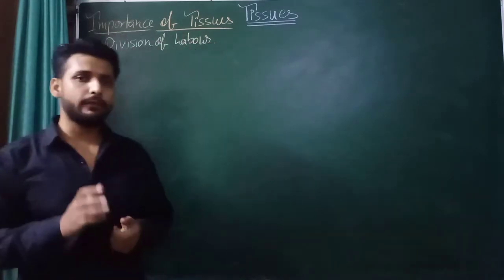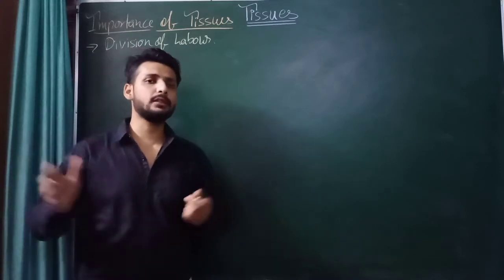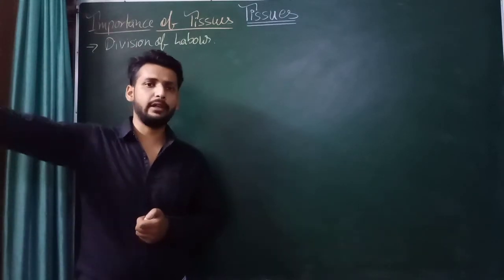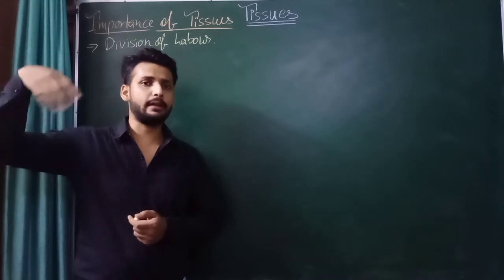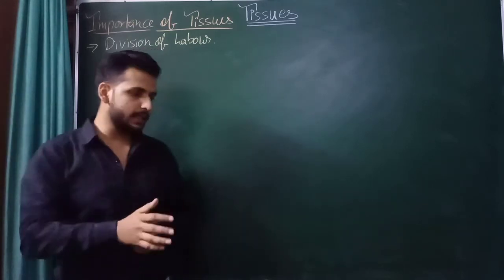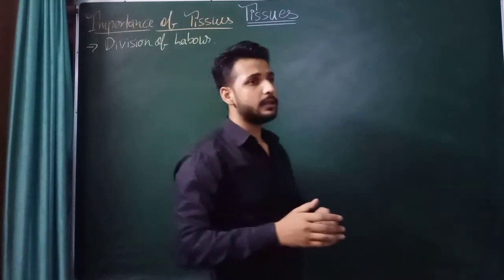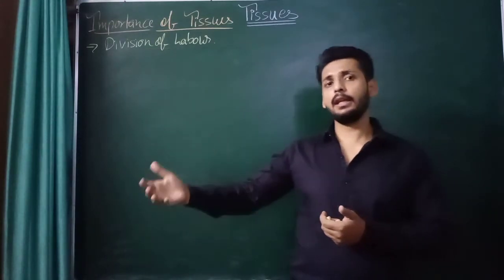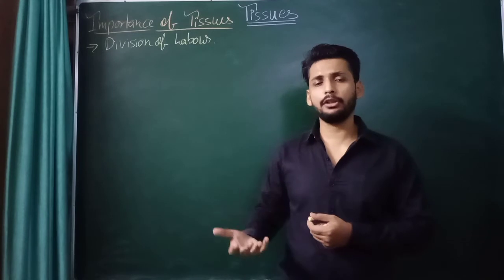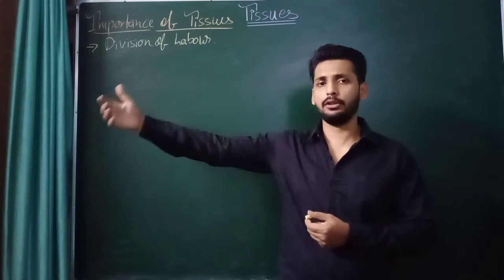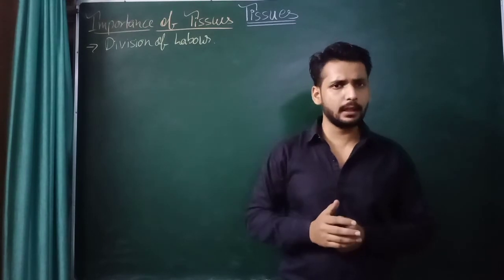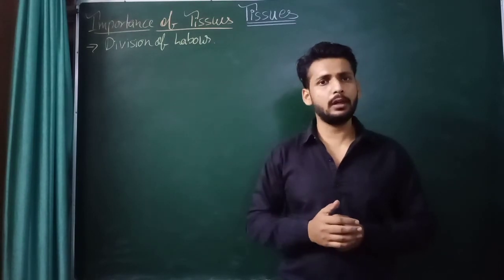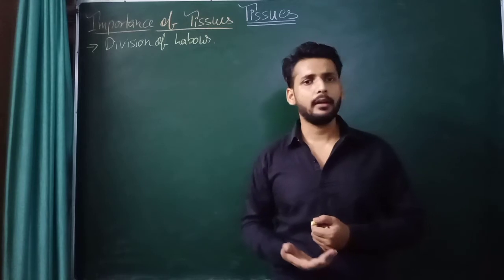But when we divide the labor's work, the carpenter will do the work of carpentry, the wooden work, and the electrician will do electric work. In the same way, when we divide the tissue to perform a particular function, like nervous tissue to conduct the nerve impulse or to transmit the signals, and muscular tissue for the movement, right?